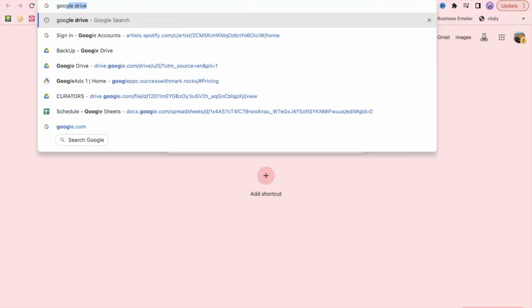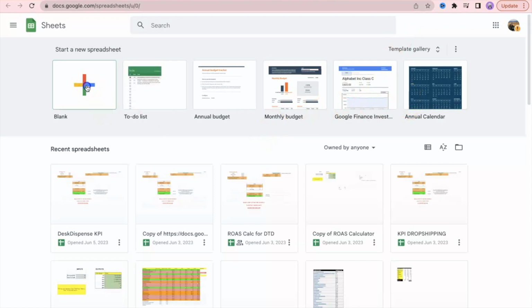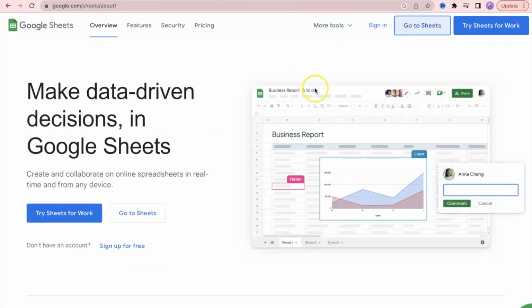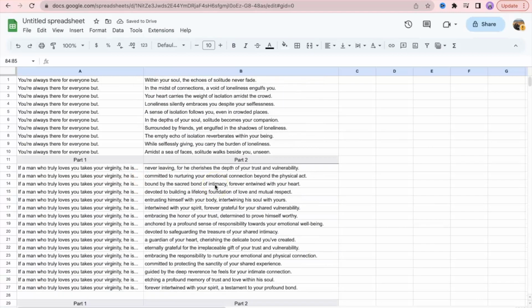So all you want to do over here is go to Google Sheets. Okay, sign in with your account. We're going to go to a blank one. And we're going to want to paste this into Google Sheets. So now we have all of our quotes right here.